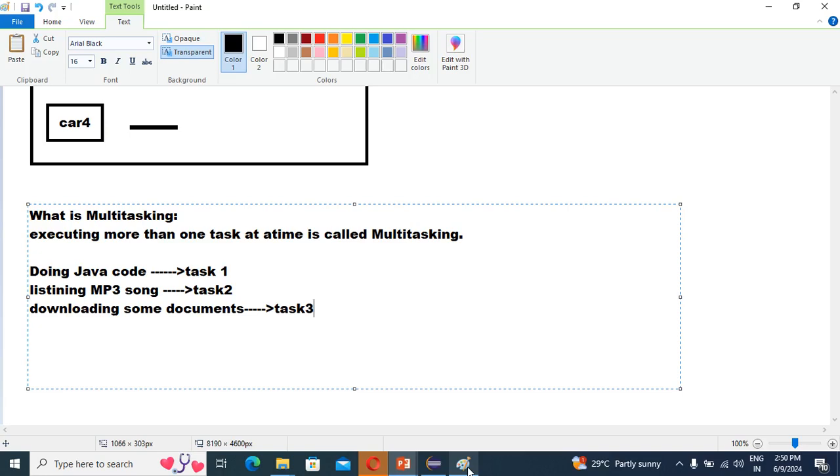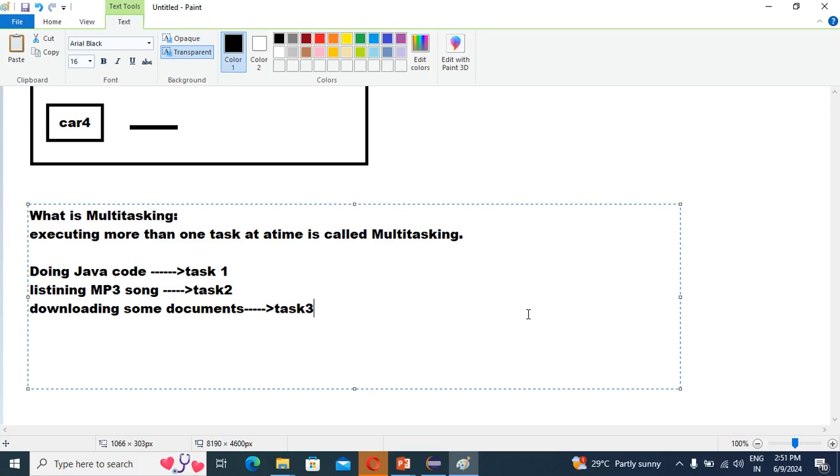Great, guys. So now our main motto is: what is multi-threading? In multi-threading also the concept is the same as multitasking. As per definition, multi-threading is executing more than one thread.